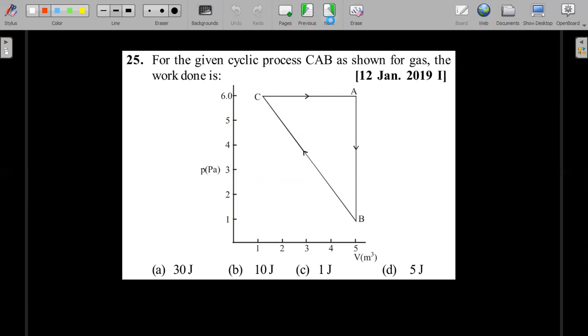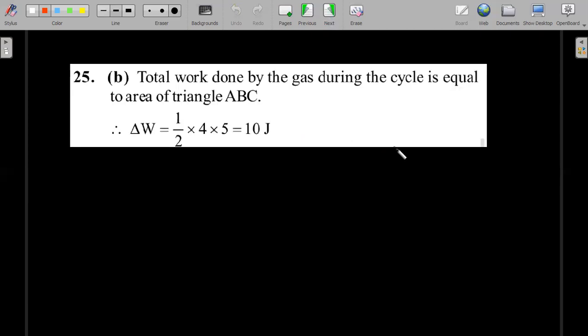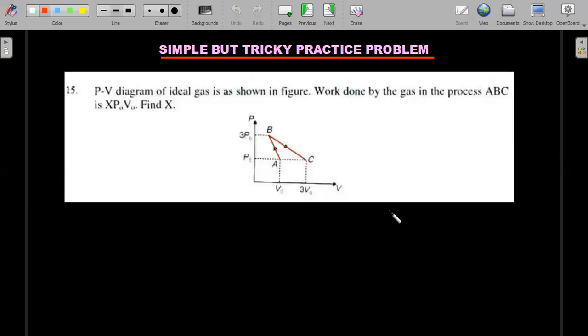Okay, so here's the answer for the work done: the area of the triangle, please don't forget it. Okay, let's move forward. I made a practice problem, a slightly tricky one. Read the question. I'll provide the solution right now for this practice problem.